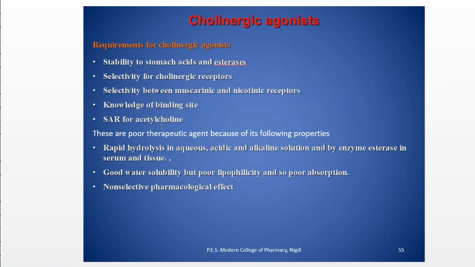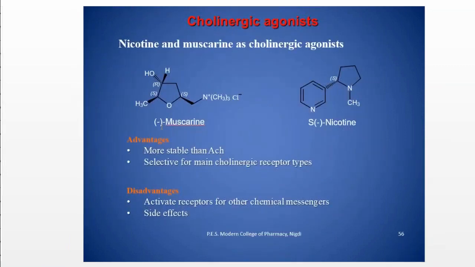Then they have non-selective pharmacological effects, because they are acting centrally, not peripherally. If they are acting centrally, that's why they have lots of actions. If you are acting on the central nervous system, then there are further actions there. Most of the actions are branched. So if you trigger at the prior stage, then it will affect lots of effectors. So that's why they are non-selective in their pharmacological effect.